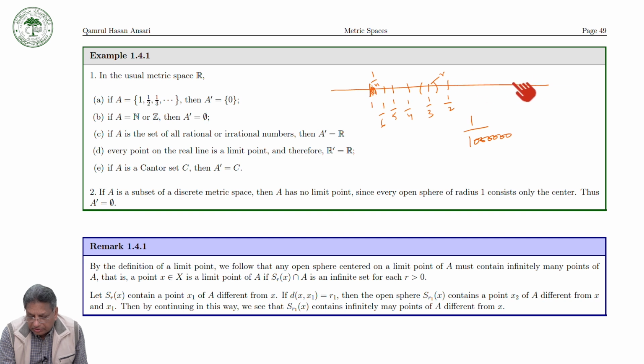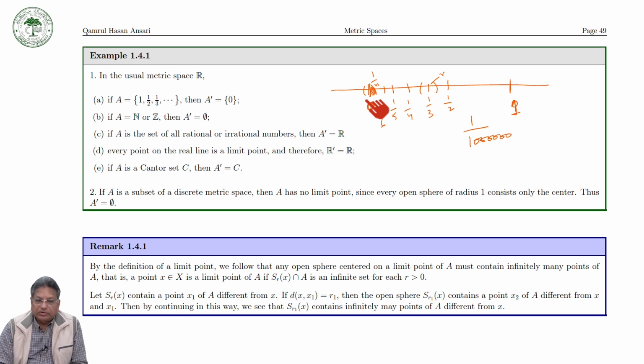Sorry, this is 0, this is 1. Now if we take this 0, whether 0 is a limit point of this set or not. Whatever your radius, the open sphere around 0 will always contain some point of A other than 0.